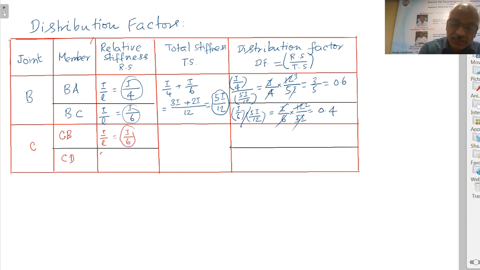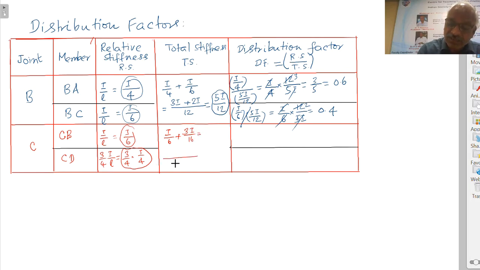Therefore, CB, it is I by L, that equal to I by 6. For this, it is 3/4 of I by L, because far end is hinged, L equal to 4 meters, that is 3I by 16. Therefore, the total stiffness is equal to I by 6 plus 3I by 16.